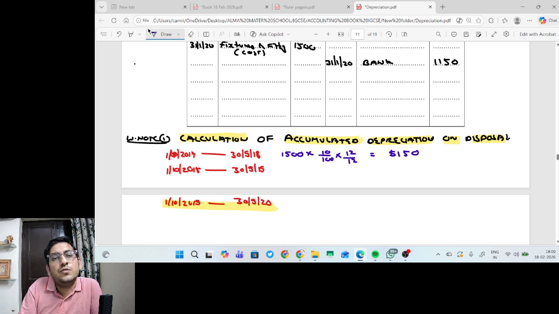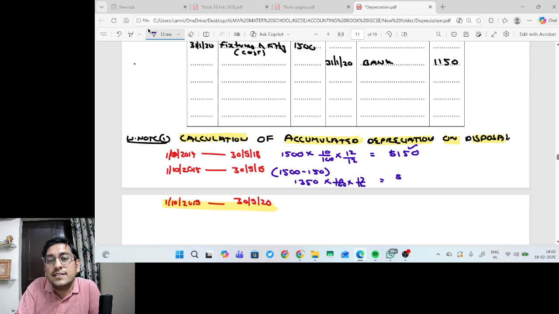From 1st October 2018 to 30th September 2019, now depreciation will be charged on net book value, that is 1500 minus accumulated depreciation till date. So can I say it will be 1350 multiply by 10 upon 100 into 12 upon 12. So the depreciation in second year charge were 135.